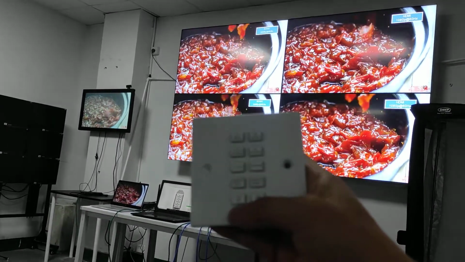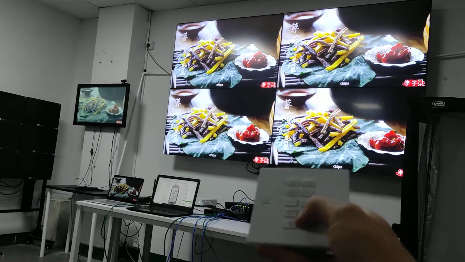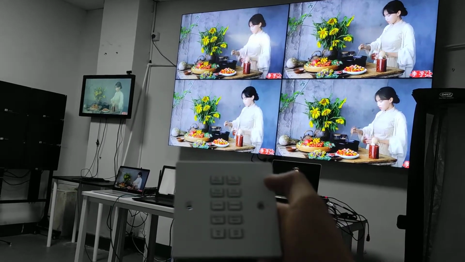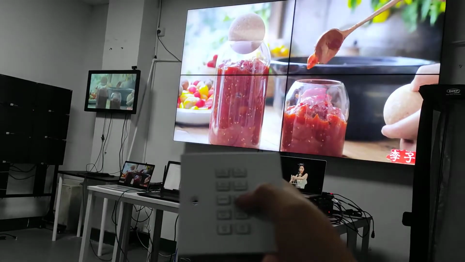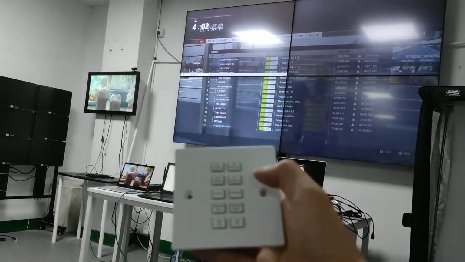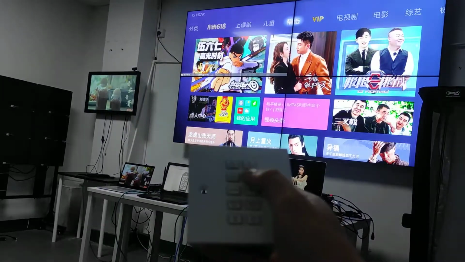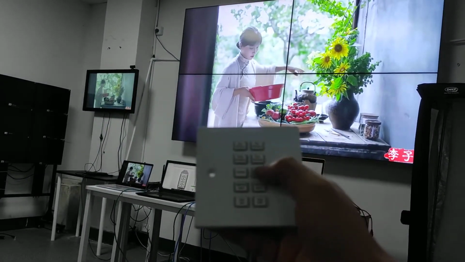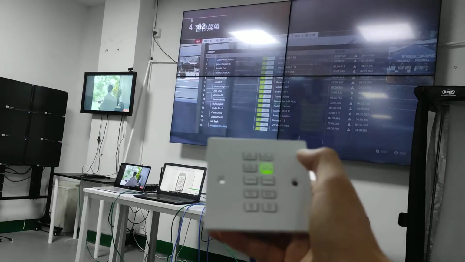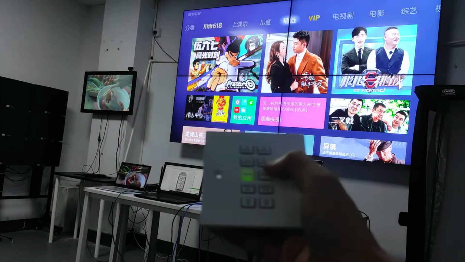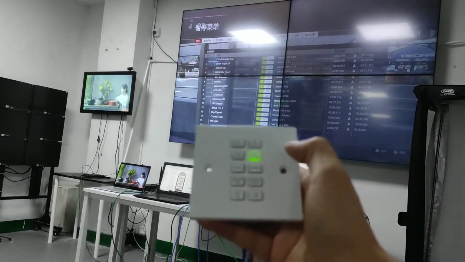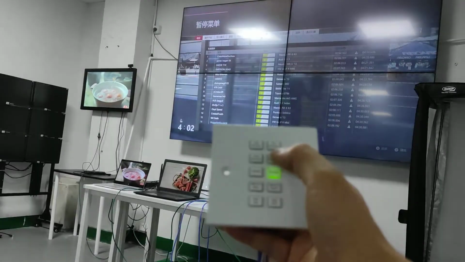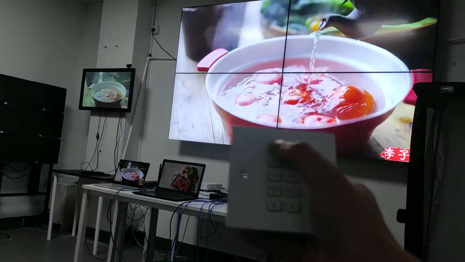And we have another two buttons. We can turn off the beep sound of the matrix switcher. Right now, if we switch to a different source, we can hear the beep sound, right? So this is a beep sound. If you want to turn off the beep sound, we just press this button. Then when we do the switching, there's no more beep sound. And this one turns back the beep sound. So we still have it.